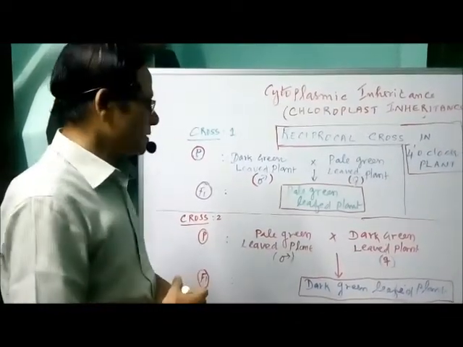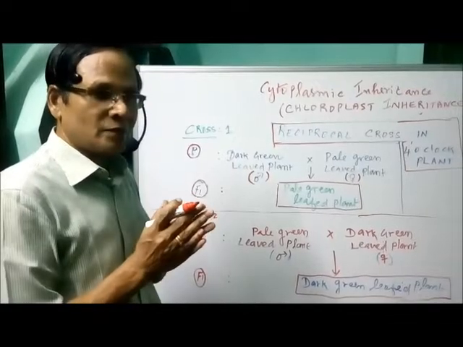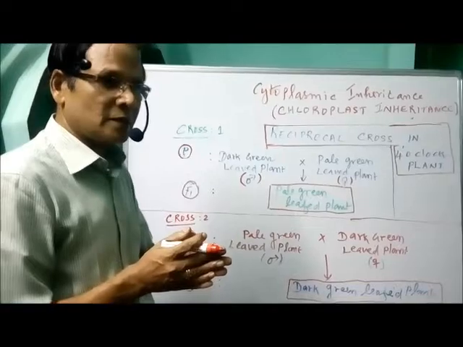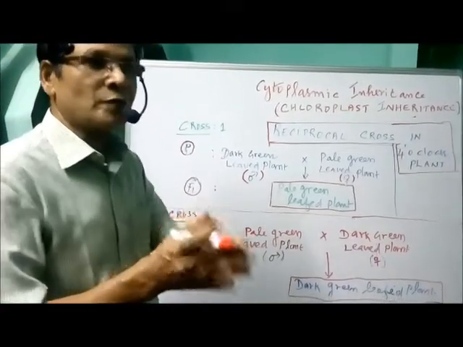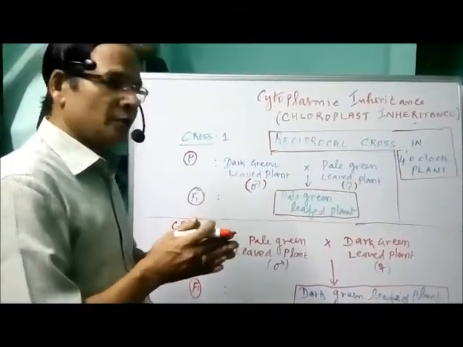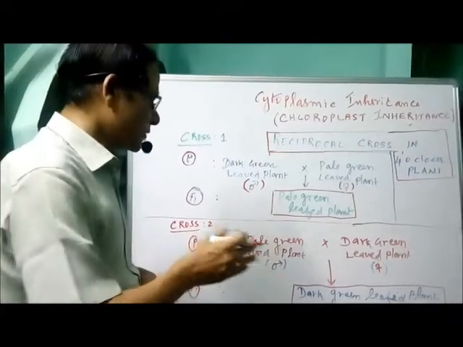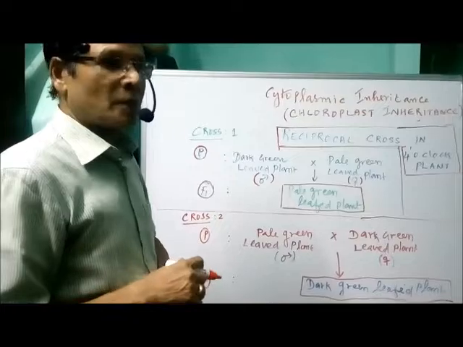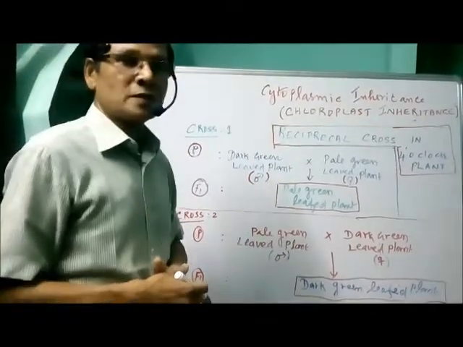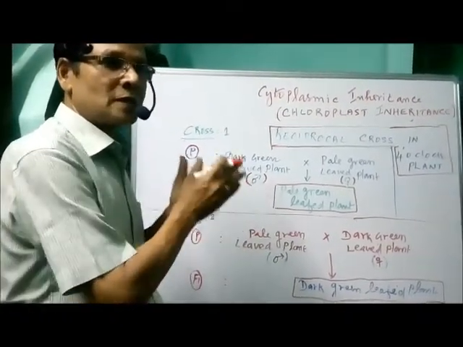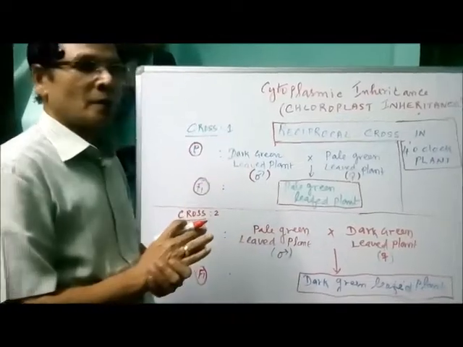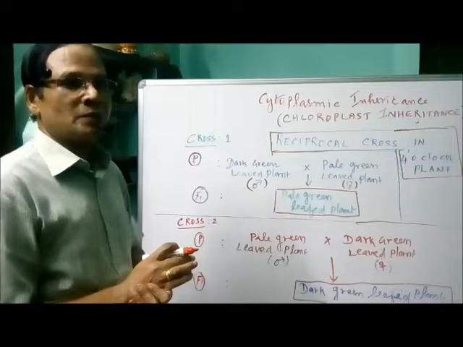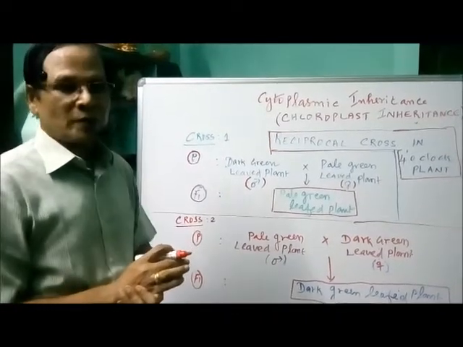So in this cross, the character which appeared is nothing but the character of the female plant. So the character from the female plant is transferred. This is not because of the nuclear genes. If it were a nuclear gene present in the chromosomes, we would get the same result in both the processes. But here, it is due to the genes present in the chloroplast.